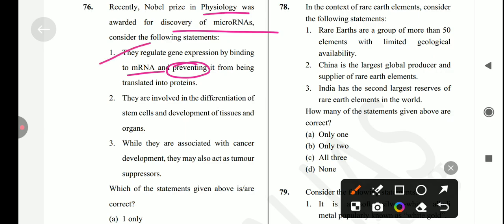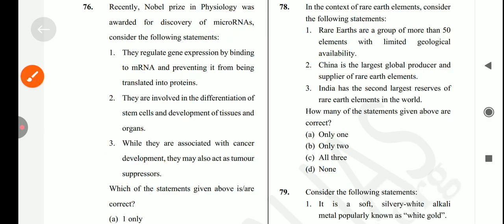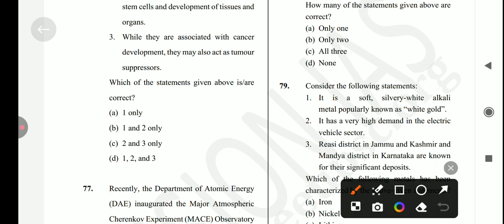Next is they are involved in differentiation of stem cells and development of tissues and organs. It's also correct. Next is while they are associated with cancer development, they may also act as tumor suppressors. Yes, it's also correct. So answer for this question is option number D. All three are correct.